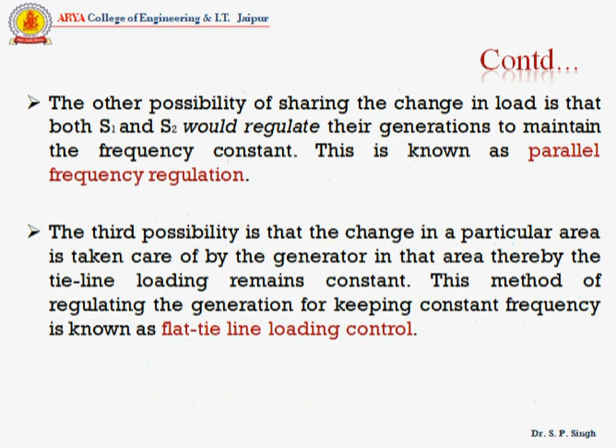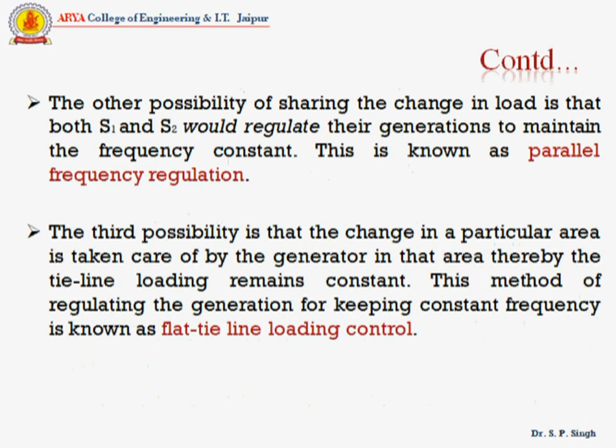The other possibility of sharing the change in load is that both S1 and S2 would regulate their generation to maintain the frequency constant. This is known as parallel frequency regulation.